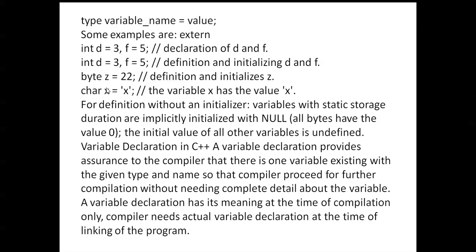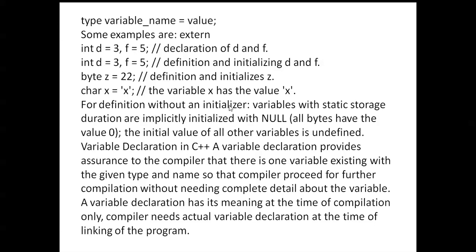There are different types of characters here. This one is a declaration of an integer data type. In a declaration we can't assign values, but in initialization we assign a value to a variable. Here 3 is assigned to d, 5 is assigned to f, and 22 is assigned to z. Next, 'x' is assigned to x. With single quotation marks, x is of character data type.